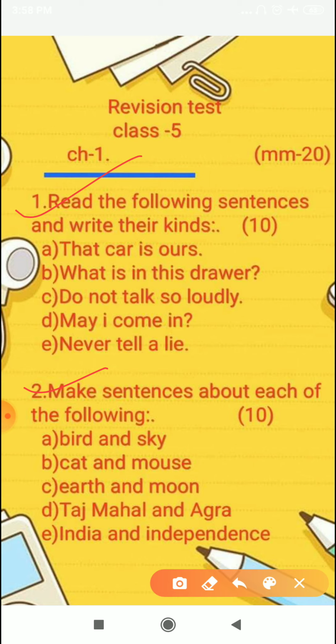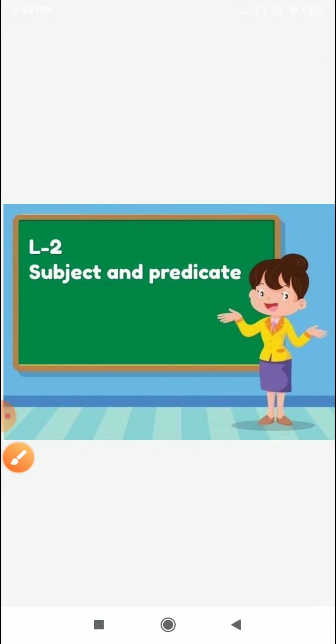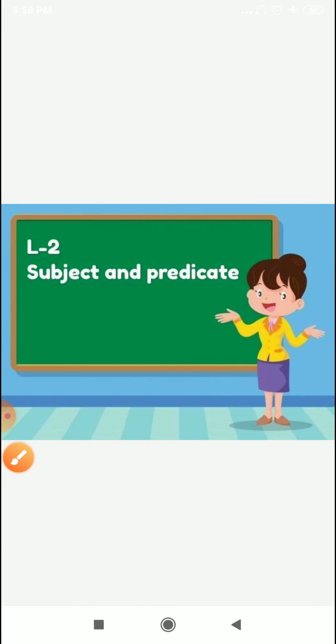Once again, I'm telling you that you have to note down all the questions in your test copy and in the next video, I'm going to tell you the answers. At that time, you find out how much you have scored out of 20. Coming to the next, just start with your chapter number 2, which is the subject and predicate.